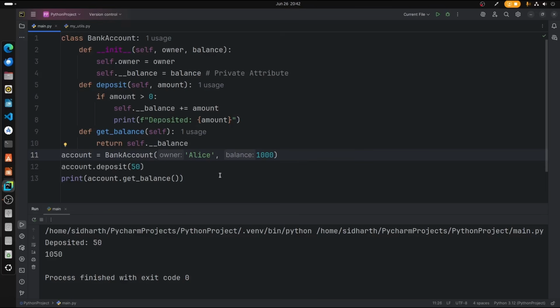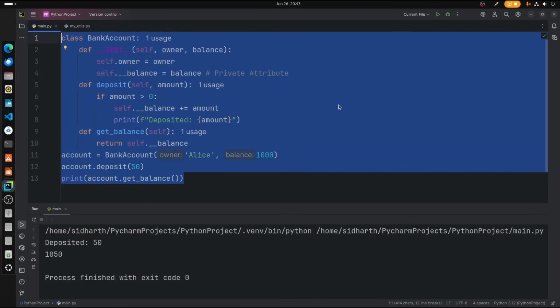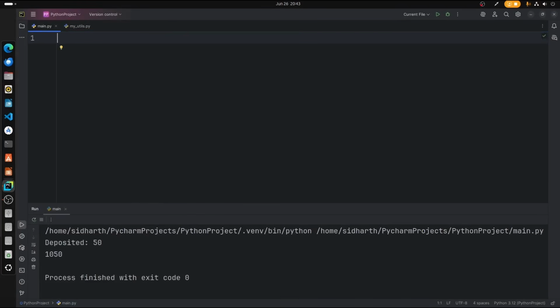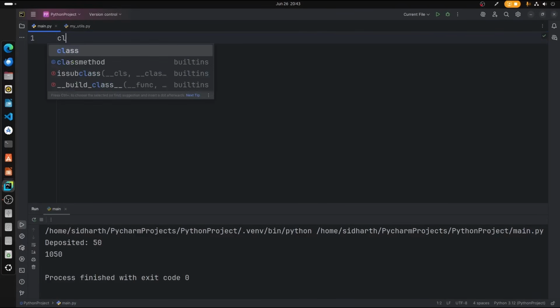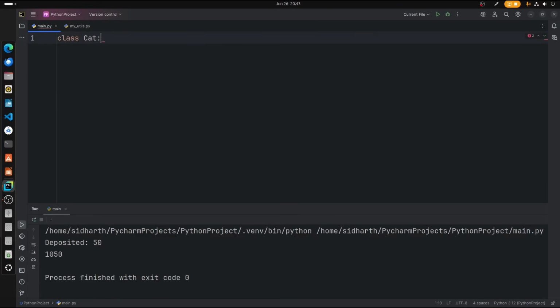So this is what you call encapsulation in Python. Moving on to polymorphism. Polymorphism lets different classes use the same method name but behave differently. It's like how both dogs and cats speak, but one barks and the other meows. So let's start by creating classes for polymorphism. Let's create a class called Cat, and then we're going to create a function called speak.